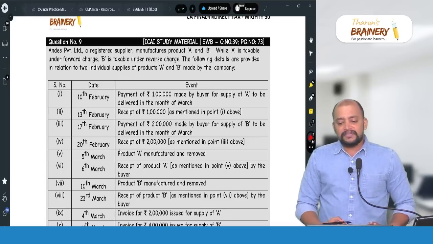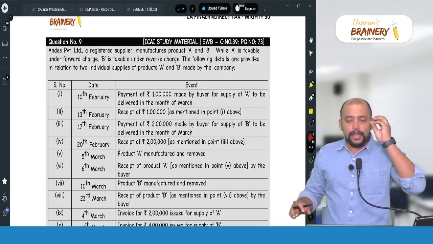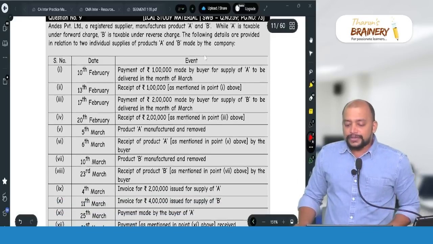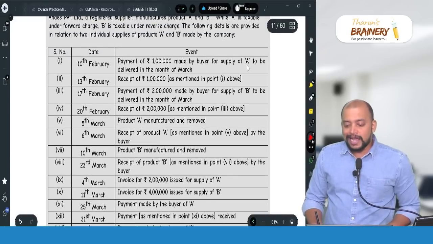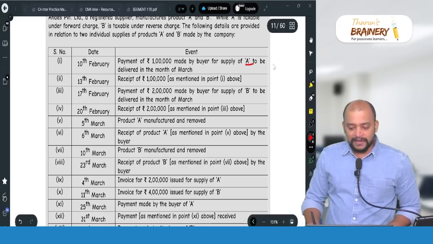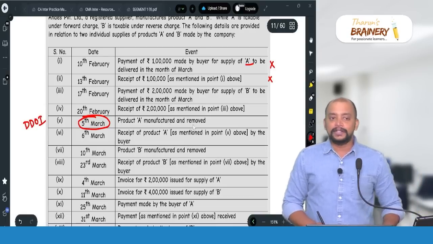Now here, first for product A we will complete. Wherever we have product A, that we need to see, and payment is irrelevant. Product A is there, payment irrelevant, unwanted information. Receipt for this, unwanted information. Payment for B, unwanted. Then product A, manufactured and removed on 5th March, is the due date of invoice, at the time of removal.